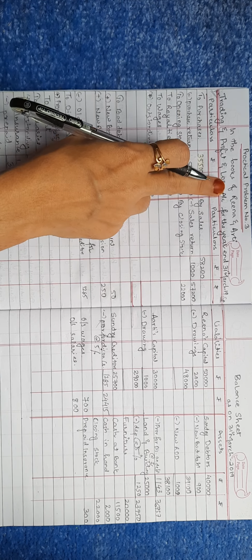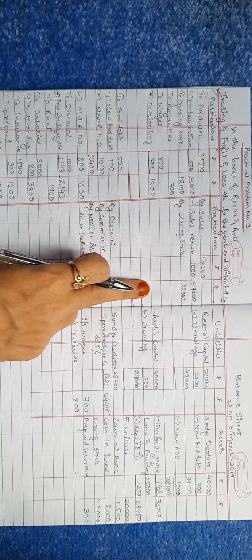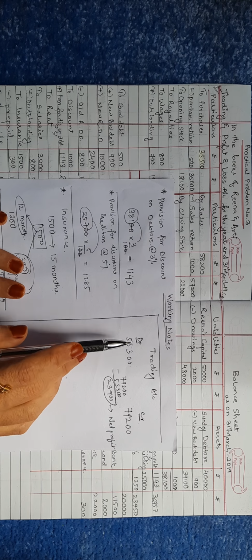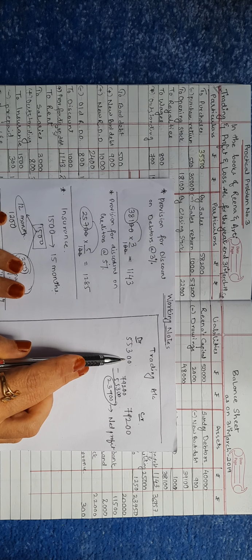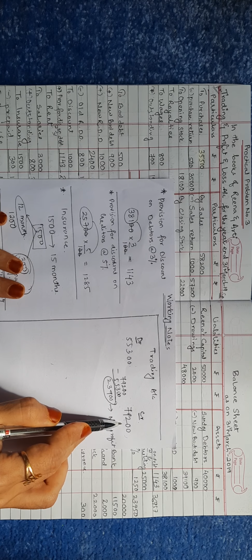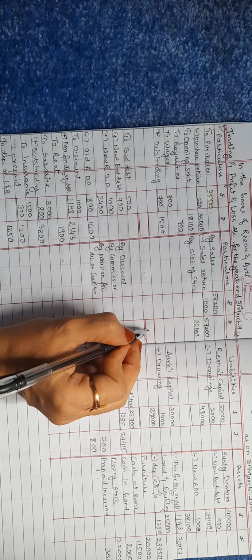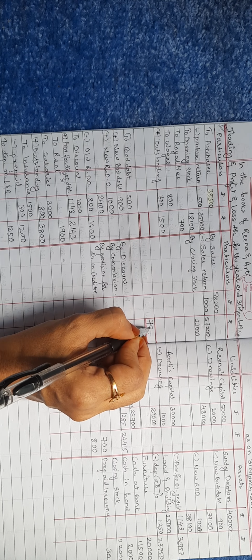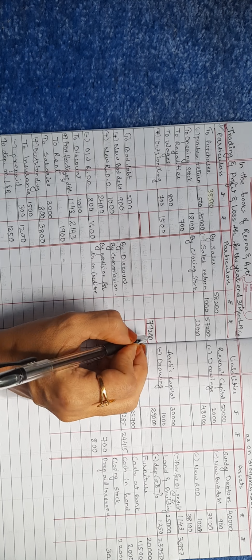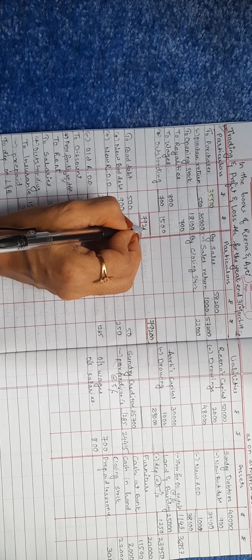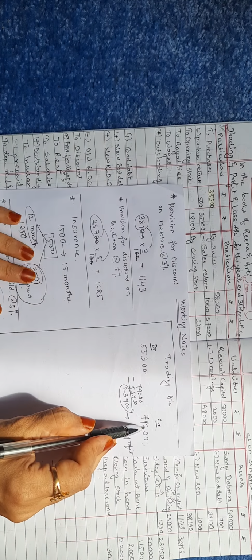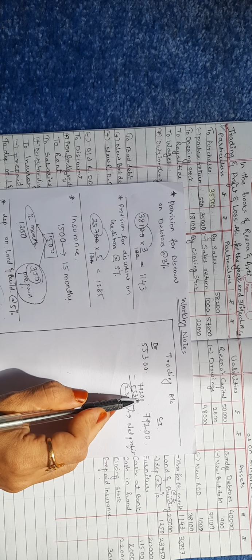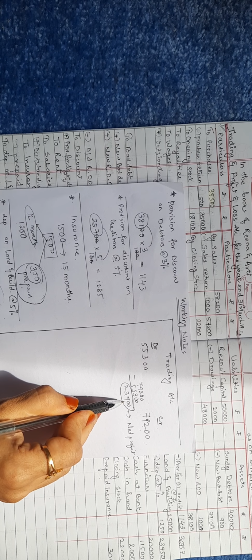Take the total of the debit side's outer column and the credit side's outer column. The total of the credit side is 79,200 and the total of the debit is 55,300. This is the greater total, 79,200. So what will we do? The greater total, that is of the credit side, we'll write in the closing box, that is 79,200. We'll transfer this same to the opposite side's closing box, 79,200. Now out of the credit side's total, the greatest total, we'll deduct the lesser total, that is of the debit side's total. So deducted, and the answer will be 23,900.